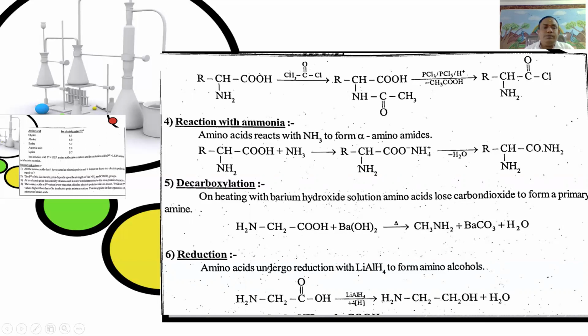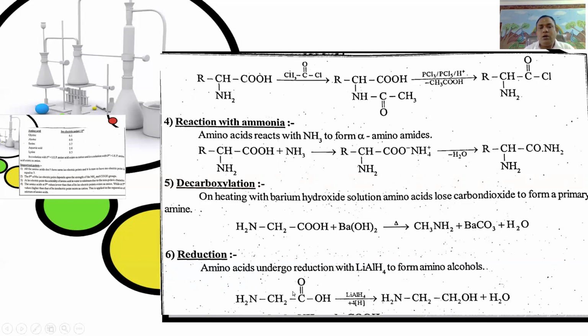Next, reduction. Generally, amino acids undergo reduction with lithium aluminum hydride to form amino alcohols. That means the acid group is reduced to primary alcohol.